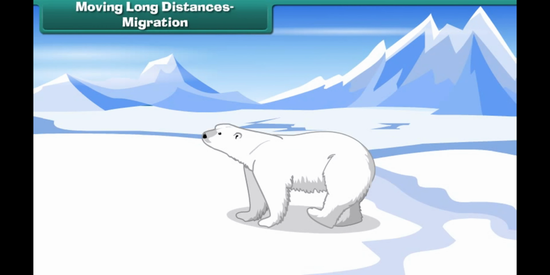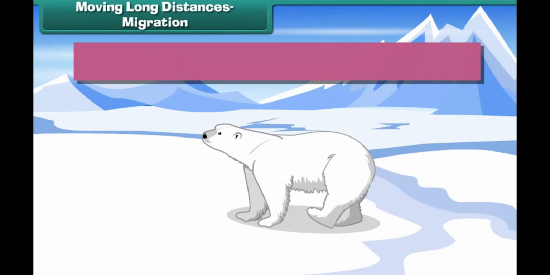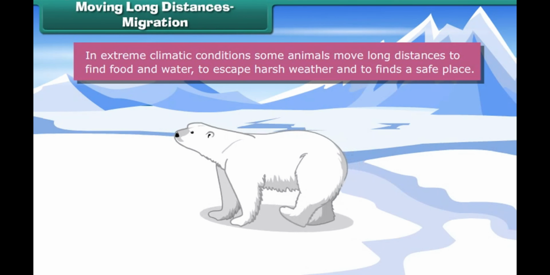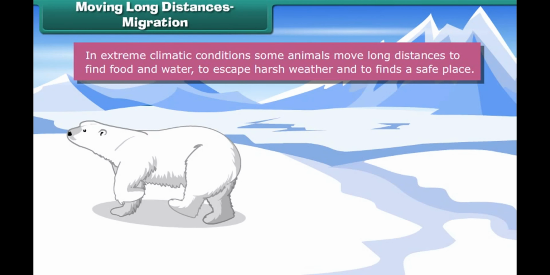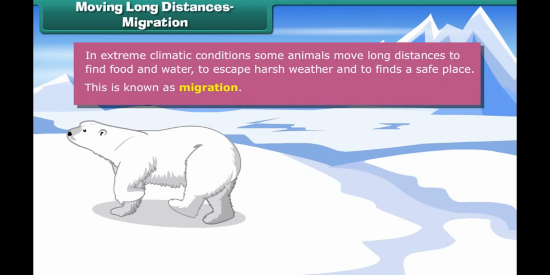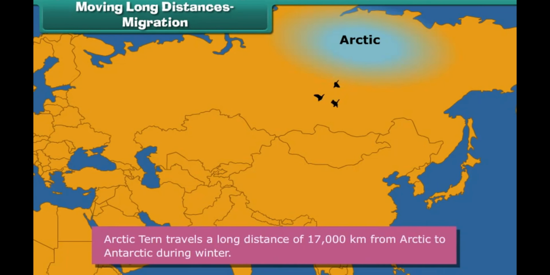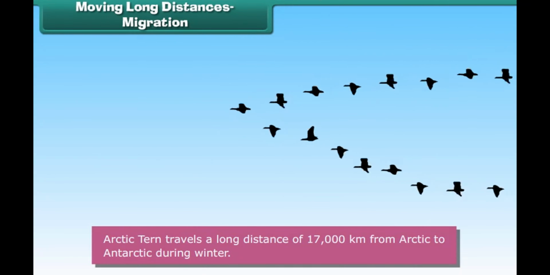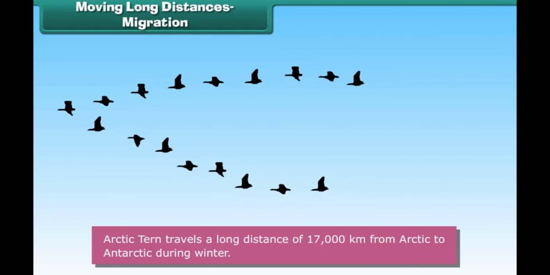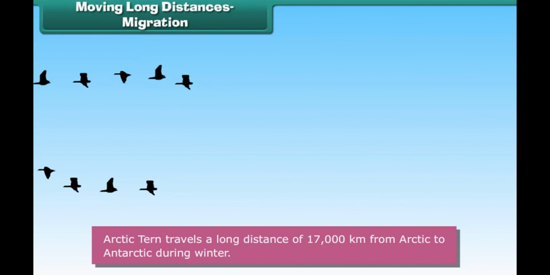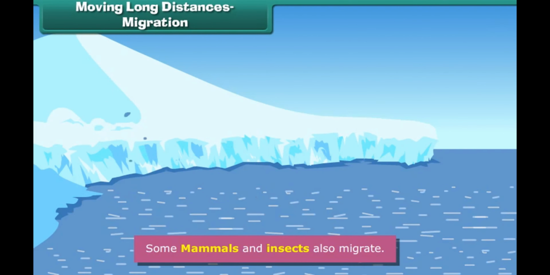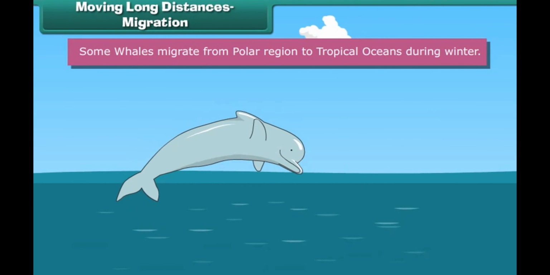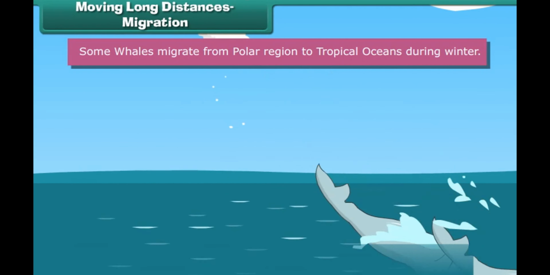Moving long distances, migration. In extreme climatic conditions, some animals move long distances to find food and water, to escape harsh weather, and to find a safe place. This is known as migration. Arctic tern travels a long distance of 17,000 km from Arctic to Antarctic during winter. Some mammals and insects also migrate. Some whales migrate from polar region to tropical oceans during winter.